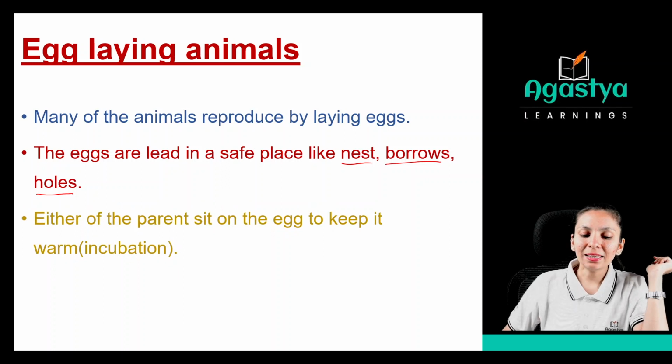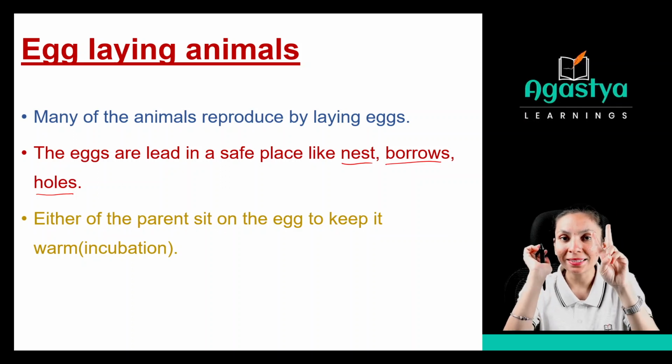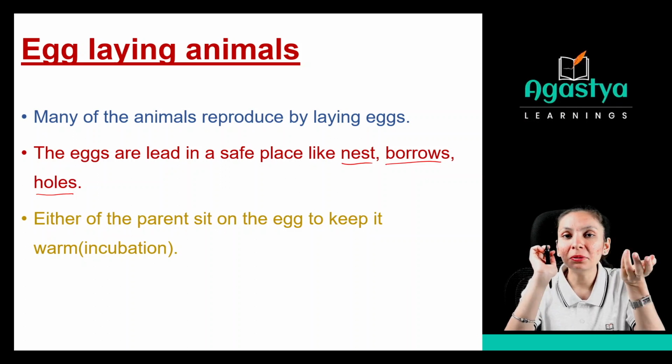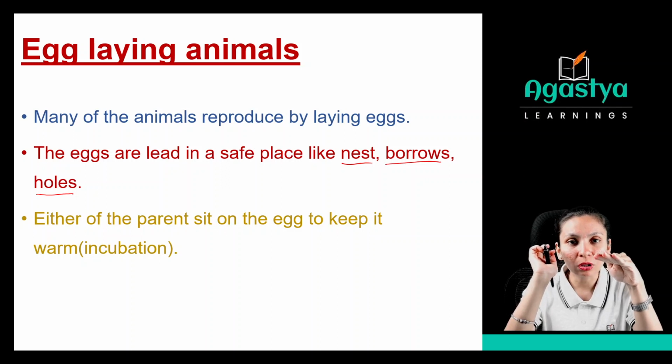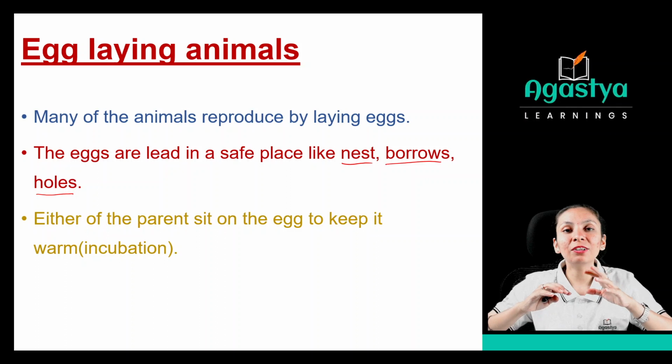Now see, either of the parents sits on the egg to keep it warm. They have two parents, mother and father. So one of the parents, either mother or father, will sit on the egg to keep it warm, because they have to provide warmth, right?